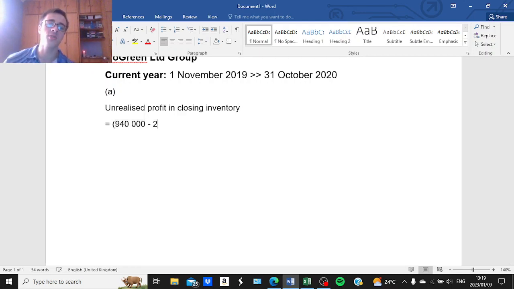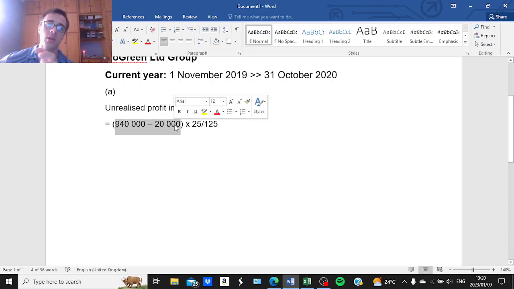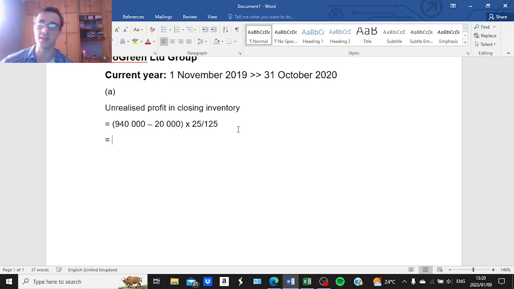Okay, we need to subtract the 20,000 Rand of inventory that has already been sold, so ownership has been transferred, so it should not be included in the closing inventory balance, and then we need to multiply by 25 over 125. All right, we will use 125 because this entire amount already includes unrealized profit of 25%, which we are calculating in this calculation.